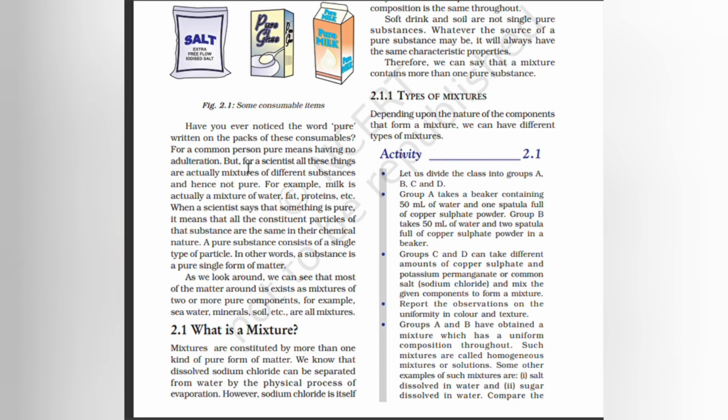For a common person, pure means no adulteration. But for a scientist, all these things are actually mixtures of different substances and hence not pure. For example, milk is actually a mixture of water, fat, proteins, etc. When a scientist says that something is pure, it means that all the constituent particles of the substance are the same in their chemical nature. A pure substance consists of a single type of particle. In other words, a substance is a pure, single form of matter.